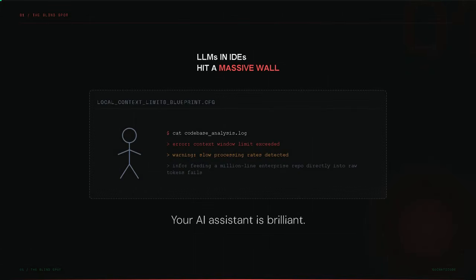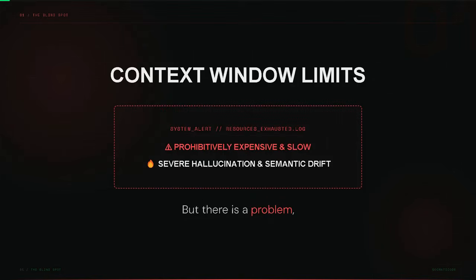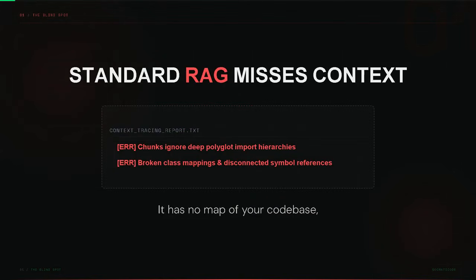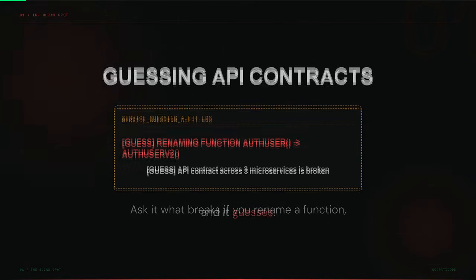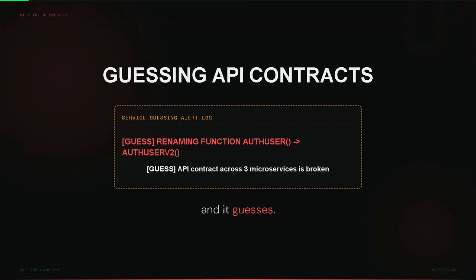Your AI assistant is brilliant. It can write code, fix bugs, refactor anything you show it. But there's a problem, a fundamental one. Your AI reads files one at a time. It has no map of your code base, no understanding of relationships, no awareness of history. Ask it what breaks if you rename a function, and it guesses. Ask it about an API contract across 3 services, and it guesses again.